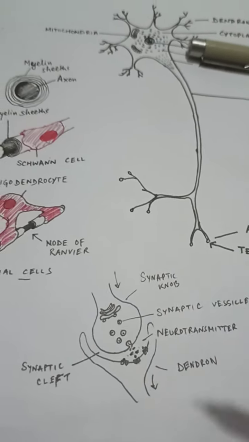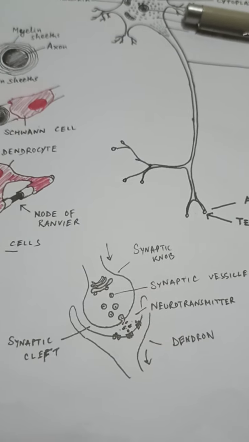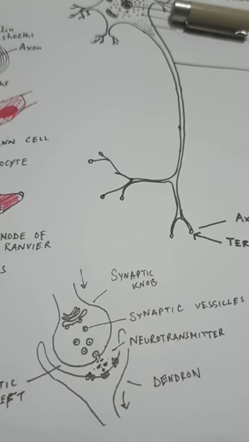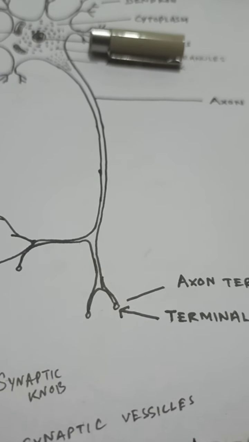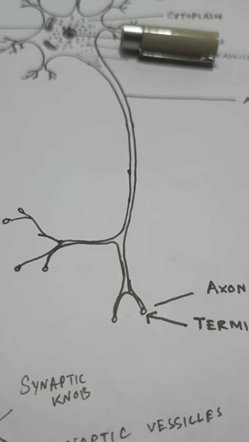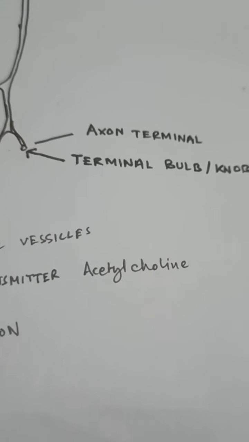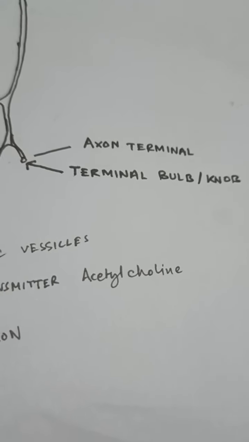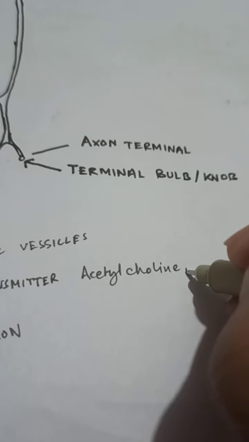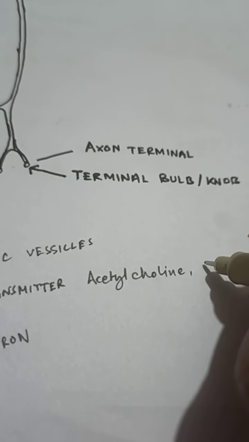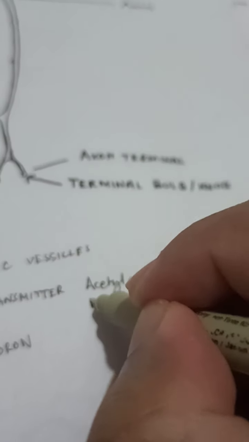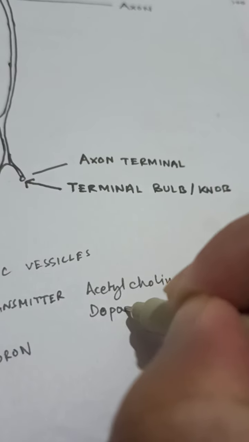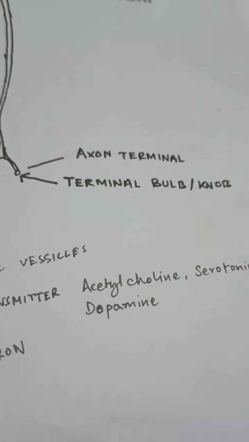So that is how the neurons are connected one after another, and this is how the communication takes place. Examples of the neurochemical transmitter we are talking about include acetylcholine, the most common one, which can be found everywhere in our body. Alternatively, there is serotonin, or within the brain we may find dopamine being secreted.